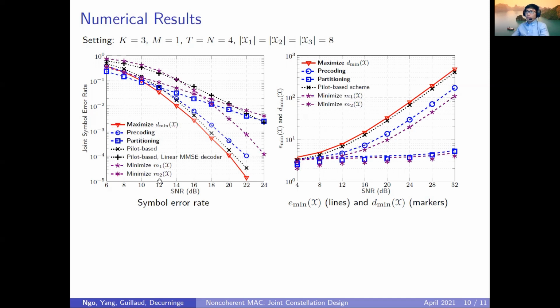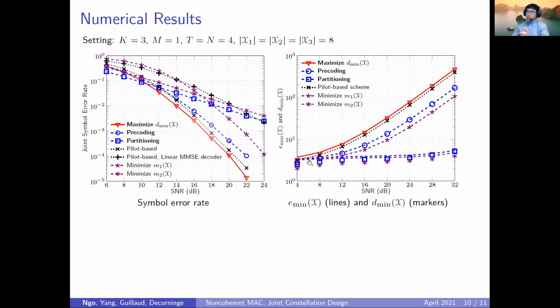Finally, we show the performance of the constellations optimized with the baseline metrics, the M1 metric and M2 metric. We see that the performance is not so good, and the values of the metrics evaluated for these constellations have very similar behavior to the symbol error rate performance.